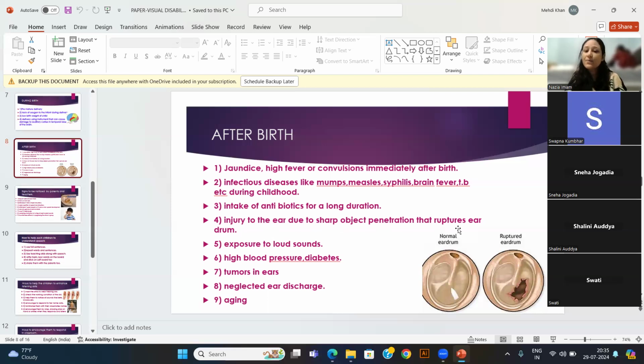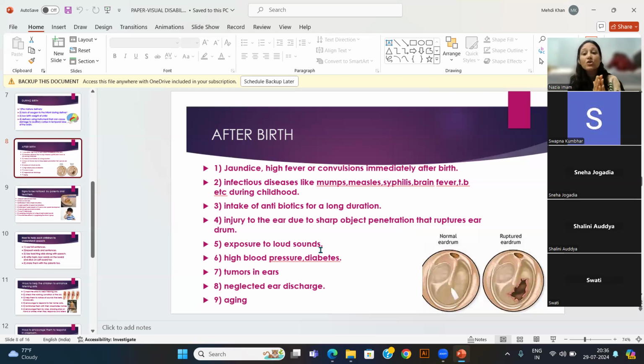Injury to the ear due to sharp object penetration, that I have already explained at the time of delivery. But after this, if some children are poking a pencil inside the ear, or they take some sharp object and do something inside the ear, we need to tell them to be aware and not to do it. Exposure to loud sounds, so big amplifiers are put up in different festivals.